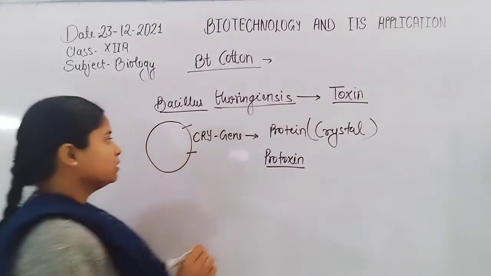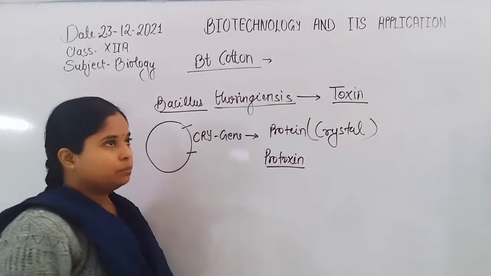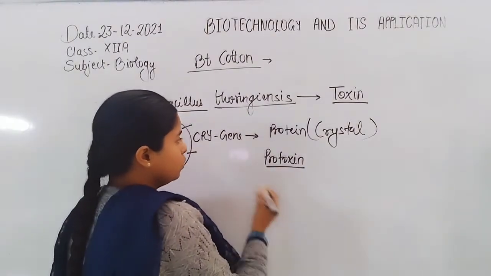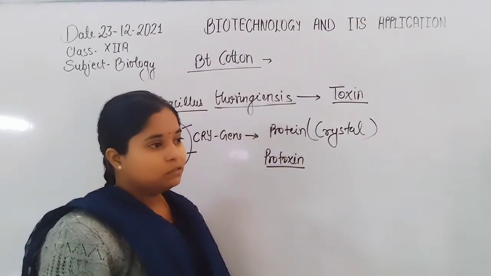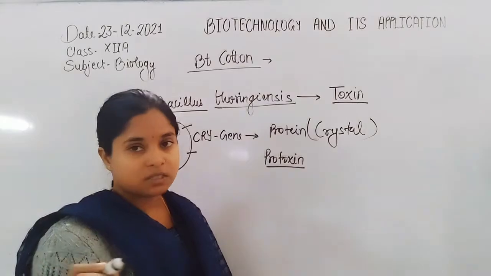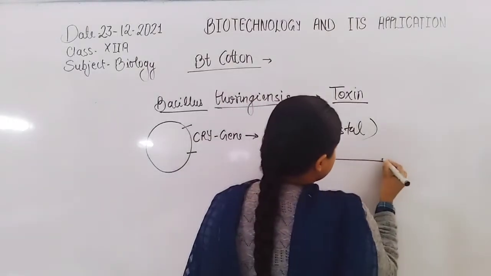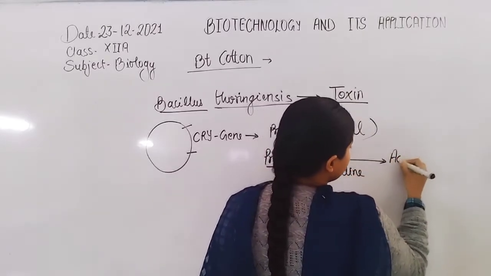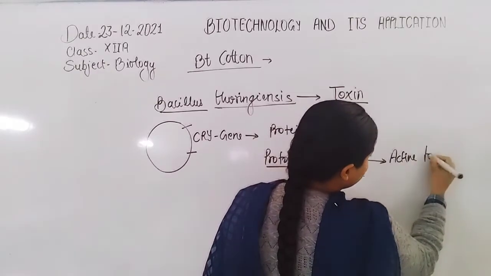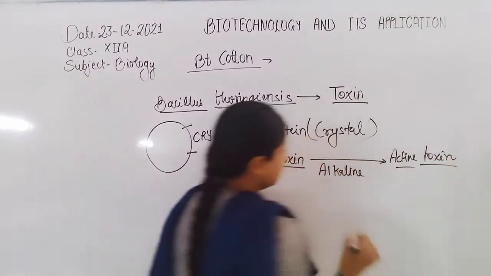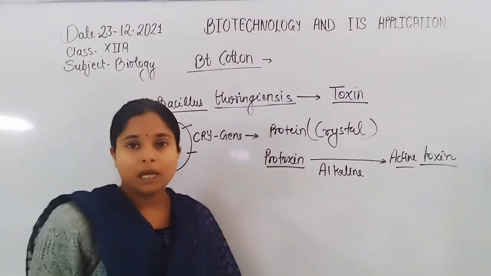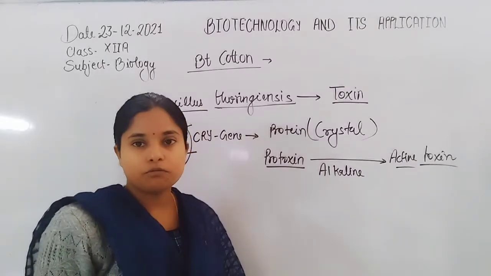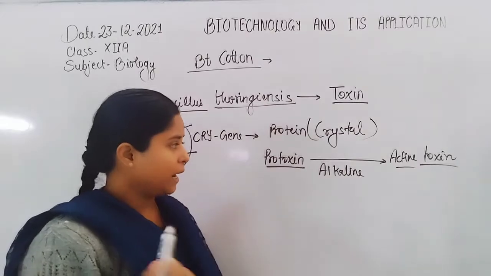The protoxin does not cause any harm in the bacteria, but when the protoxin is transmitted into the gut of the insect, due to the alkaline pH, the crystalline protoxin melts and the melted form is converted into the active toxin.